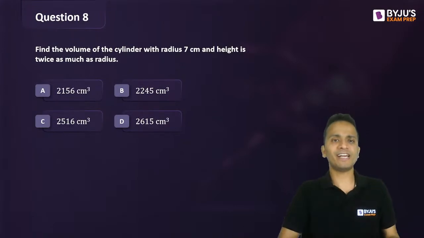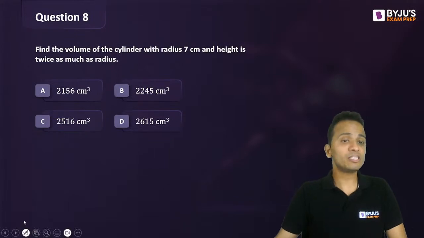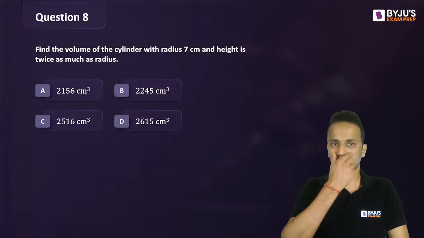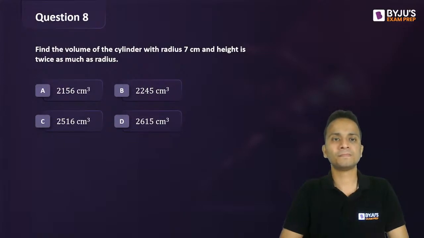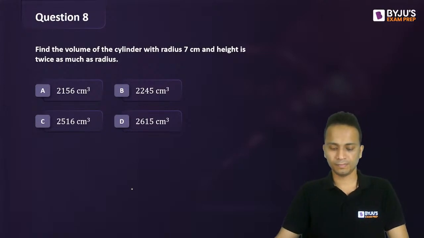So radius is given, you can find out the height and hence the volume of this cylinder, provided you know the formula of the volume of a cylinder. Simple question, not very difficult. You just need to directly apply the formula.